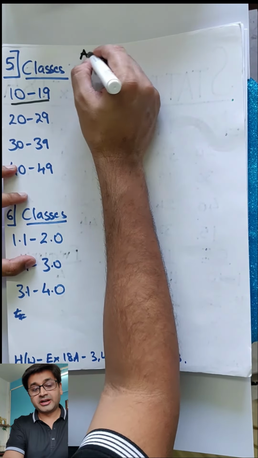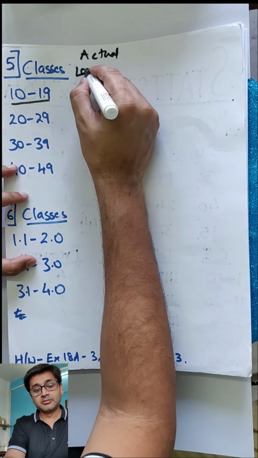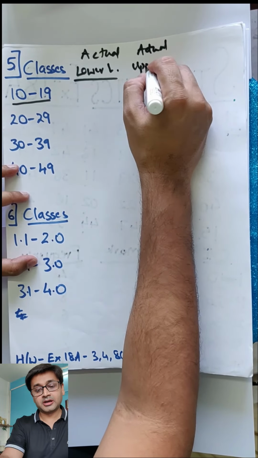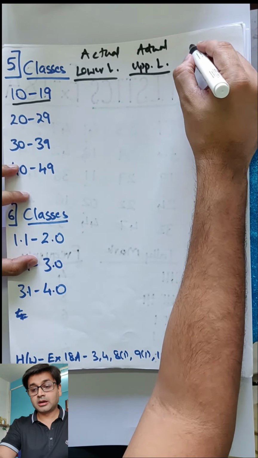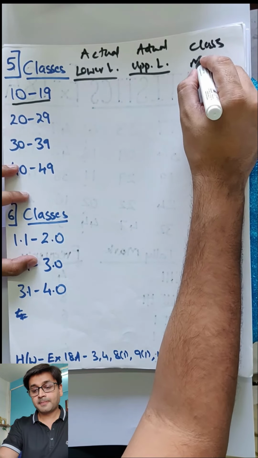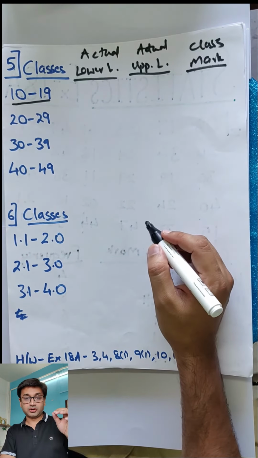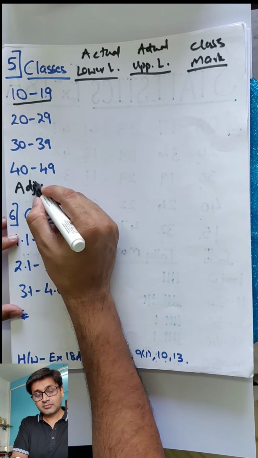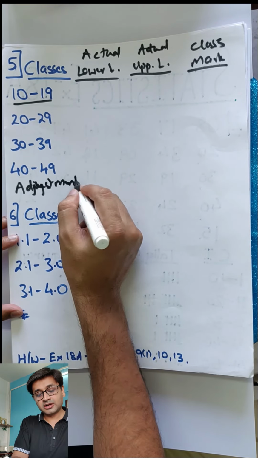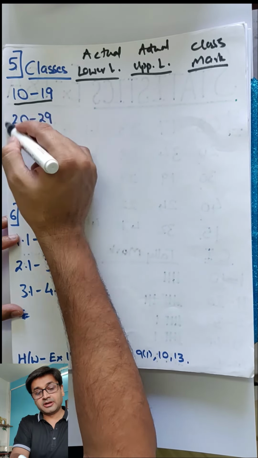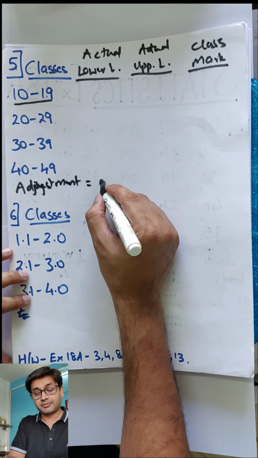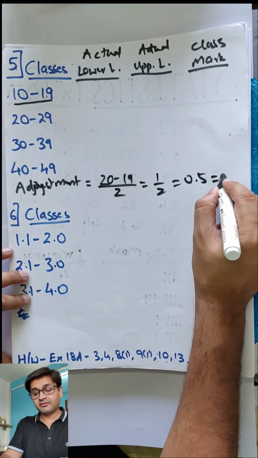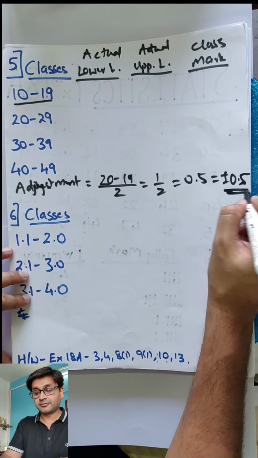Right now your target is to find actual lower limit, actual upper limit, and class mark or middle value. Now how to calculate all these three we need to understand. So there is something called as adjustment. What do you mean by adjustment? Adjustment means you take the upper limit and the lower limit of two successive classes and subtract them. So 20 minus 19 and divide by 2. So I get 0.5. Write it as plus or minus 0.5.